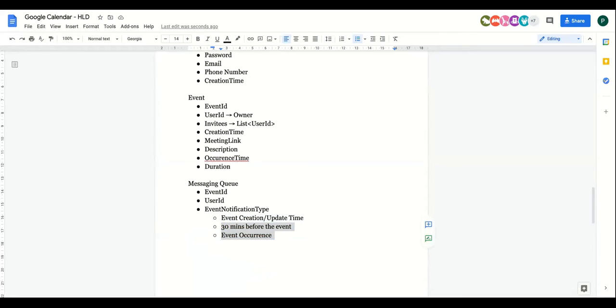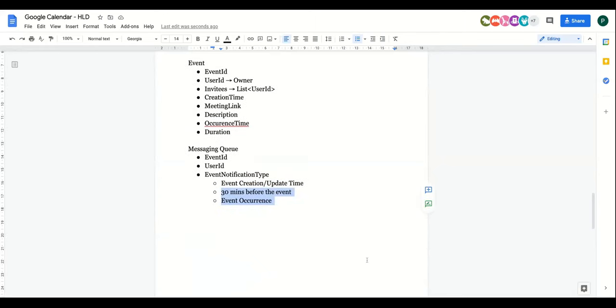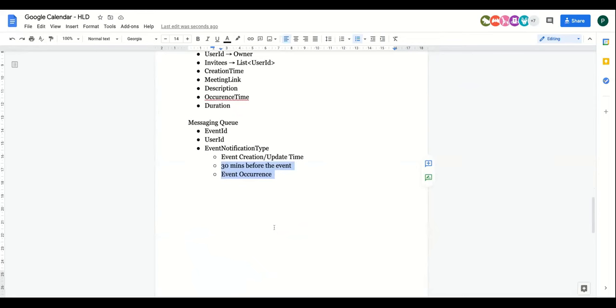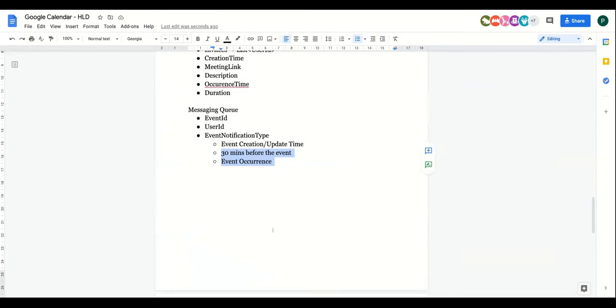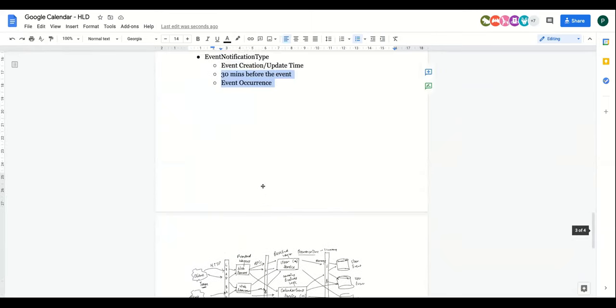Someone is asking, can we use webhooks instead of polling queues? We can, yes. You can use webhooks to push the messages from the messaging queue to the notification service. There can be two mechanisms, a push mechanism or a poll mechanism. You can do anything. That is perfectly fine. So we have talked about the modeling. This is known as system design modeling. Now, what is the next part we should talk about?